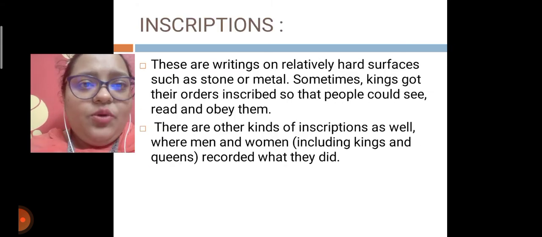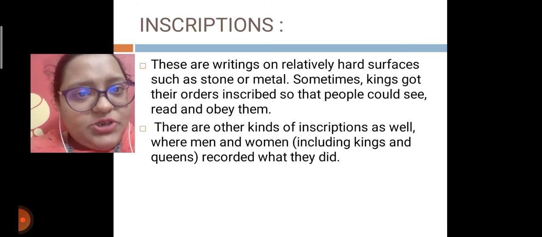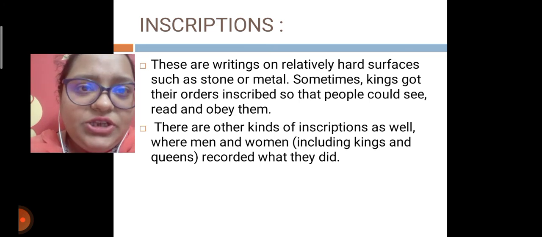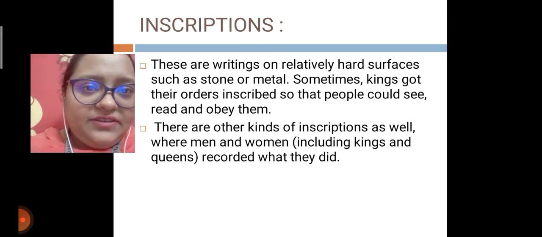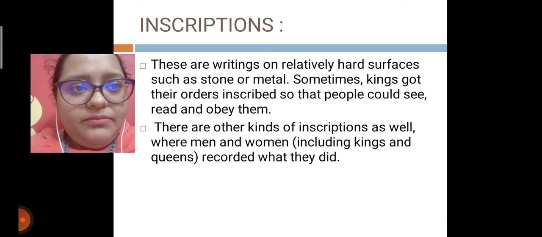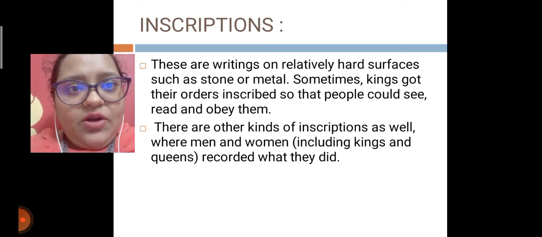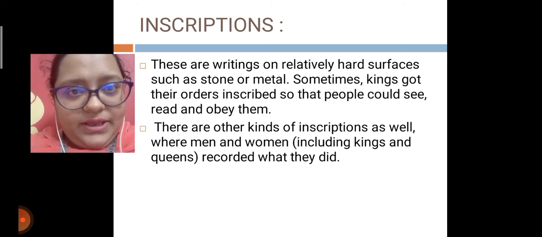The next source is inscriptions. What are inscriptions? These are writings on relatively hard surfaces such as stone or metal. Sometimes kings got their orders inscribed so that people could see, read and obey them.